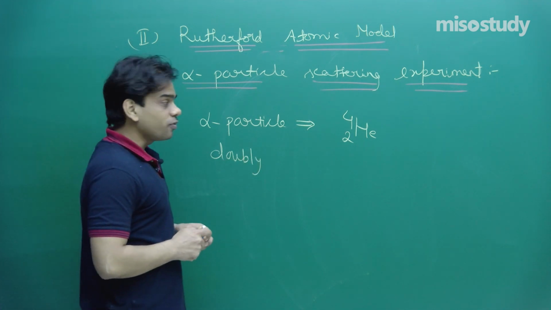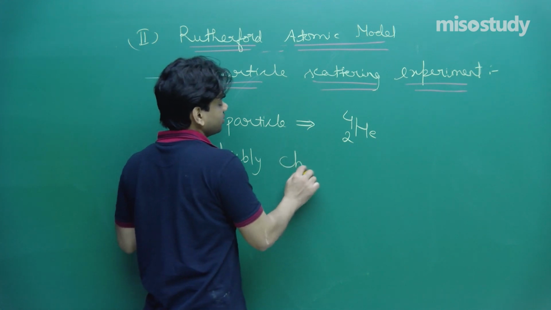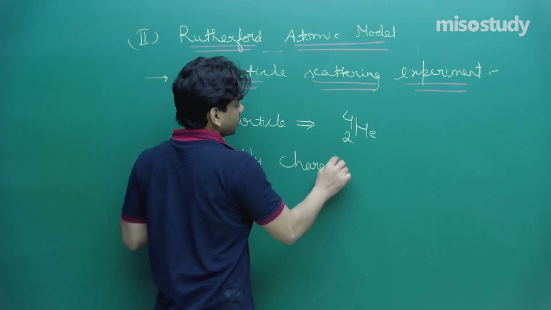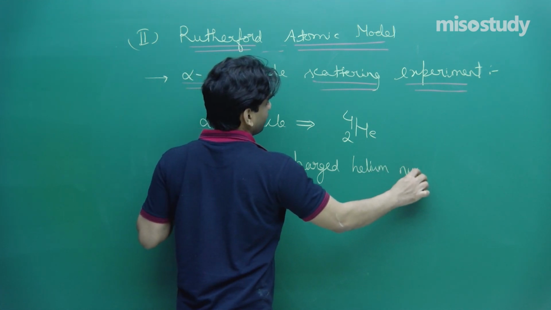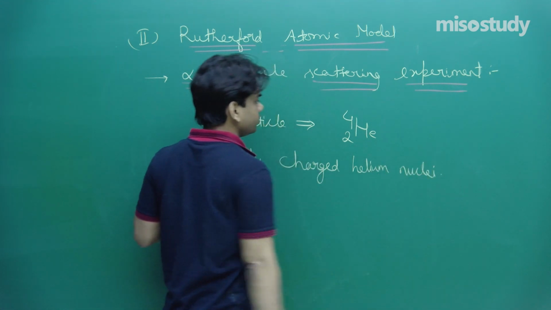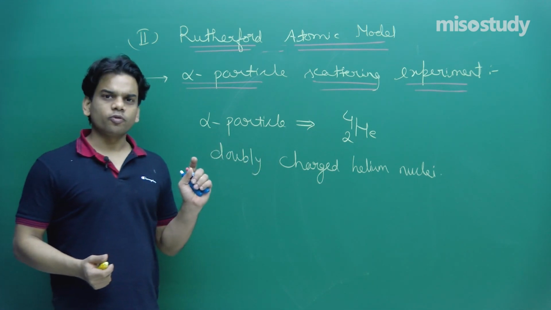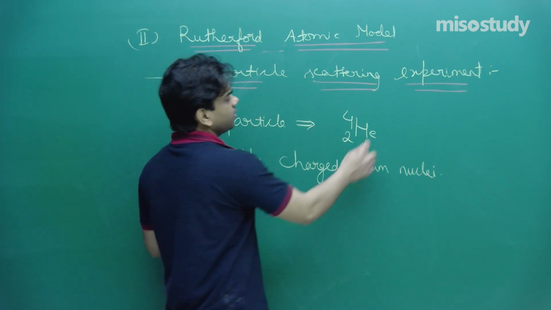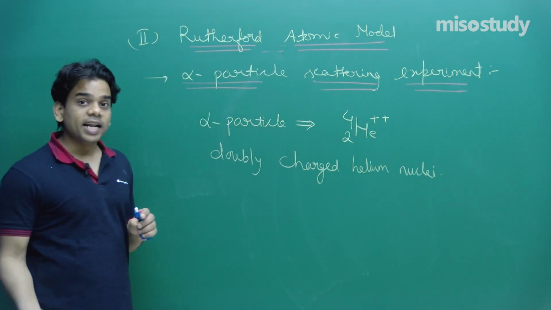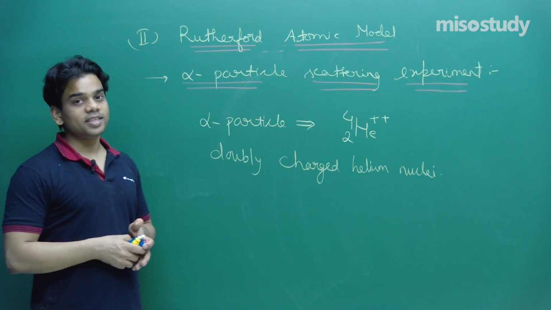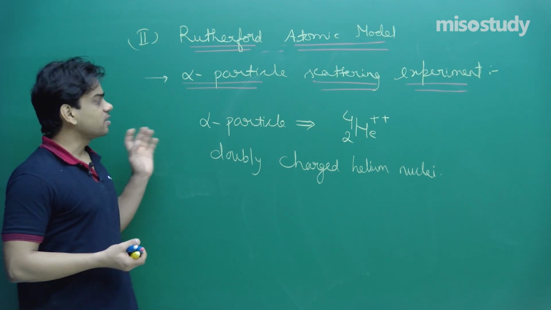That means there is no electron. We are only talking about the nucleus of the helium atom, the doubly charged helium nucleus, that is the alpha particle. Let's continue further. I hope that most of you know that, and if I write specifically, I can mention this as 4He2++, that is the alpha particle. It's doubly charged. There are no electrons in the alpha particle, it's only the nucleus of the helium, that is the alpha particle.